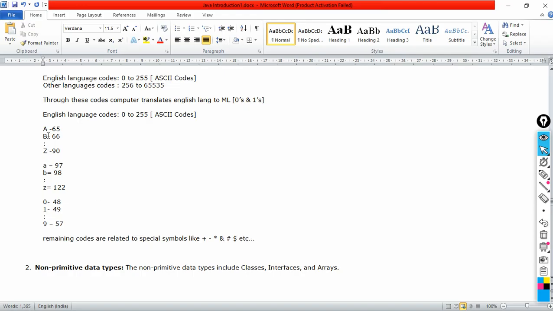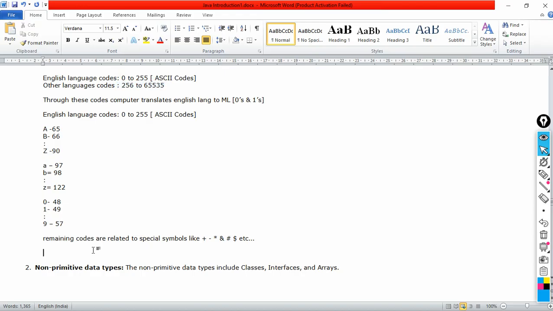The remaining codes, other than these, are related to special symbols, which you don't need to remember. But these codes you have to remember, very very important. Other language codes I cannot give you here; if you want, you can go to Google. But they fall between 256 and this one.